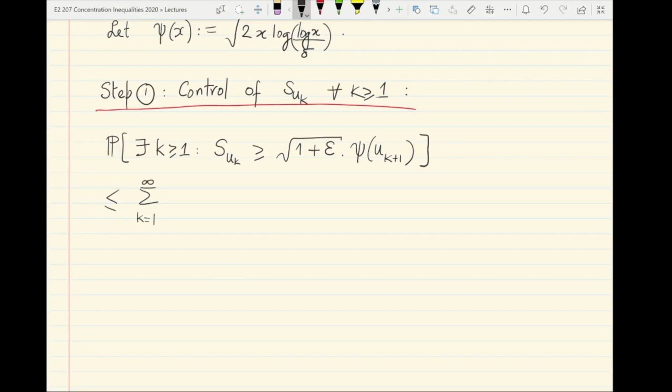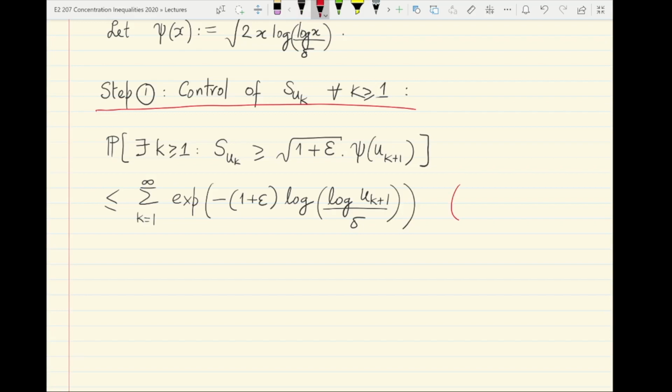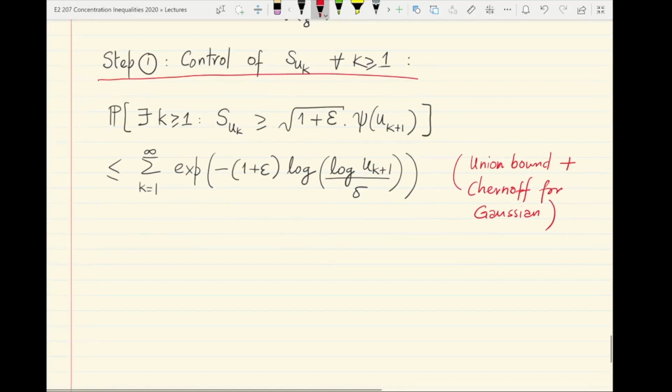These are much fewer than the total number of natural numbers, so we avoid many potentially wasteful union bounds. This gives us e raised to minus 1 plus epsilon log of log uk plus 1 divided by delta. This is just by using the union bound and simultaneously applying the Chernoff bound for Gaussians. So this is just a simple union bound followed by Chernoff.